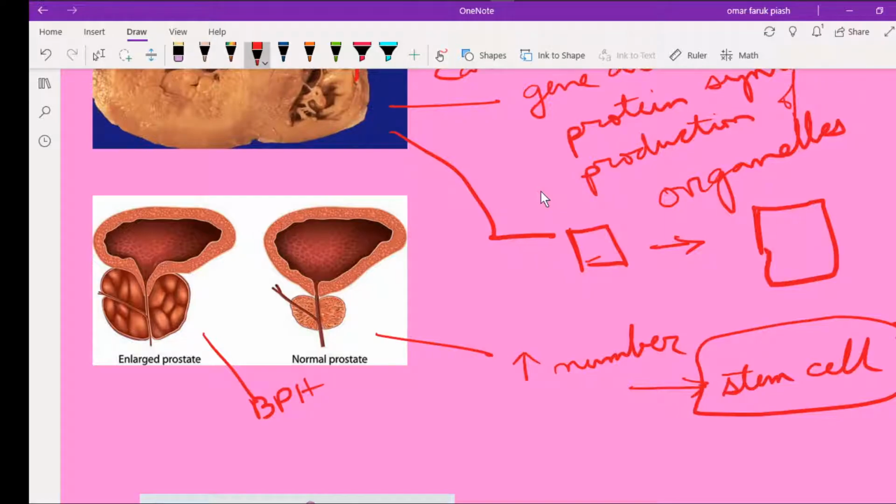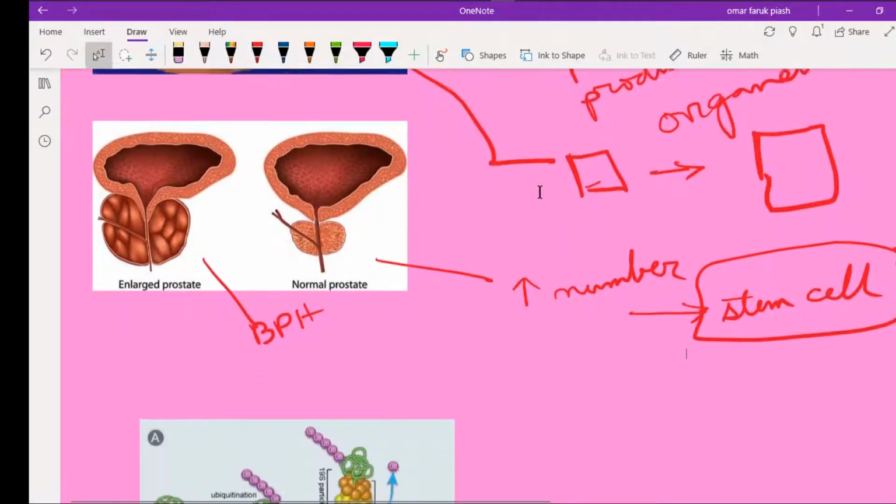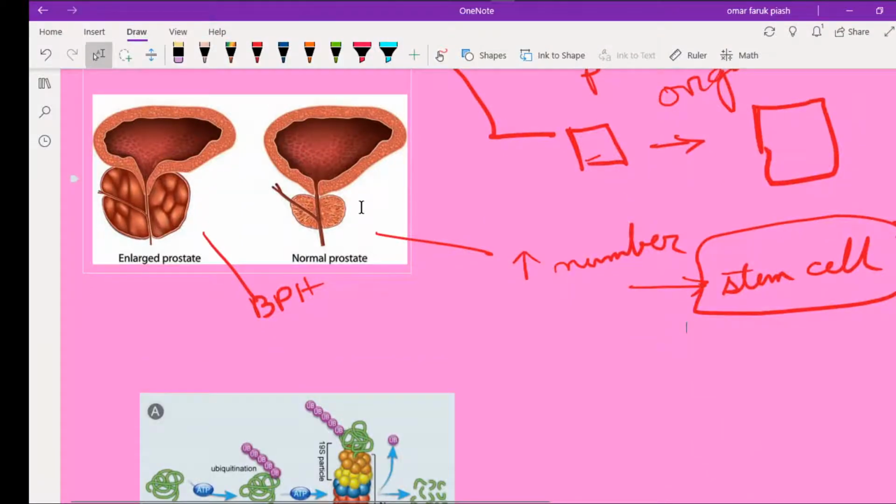In hyperplasia there are some physiological processes and some pathological processes. Like in the uterus, during pregnancy there is both hypertrophy and hyperplasia. On the other hand, in cardiac muscle, as it is a permanent cell, there is only hypertrophy.